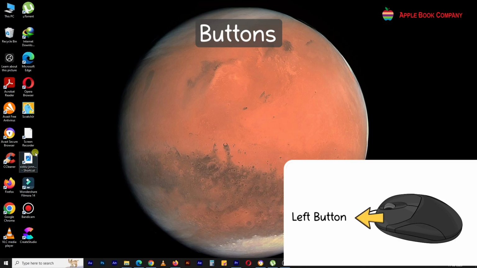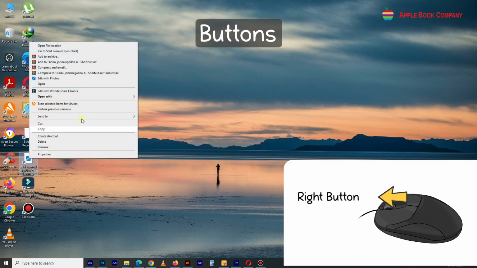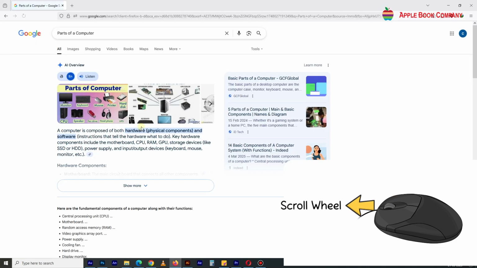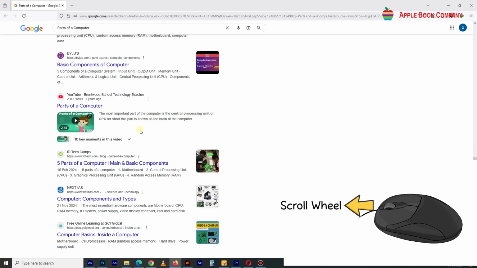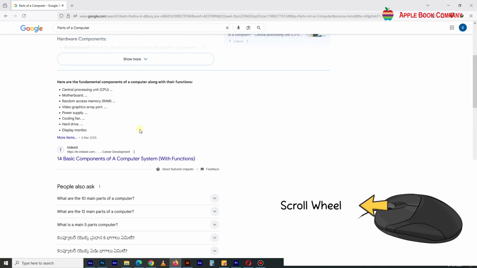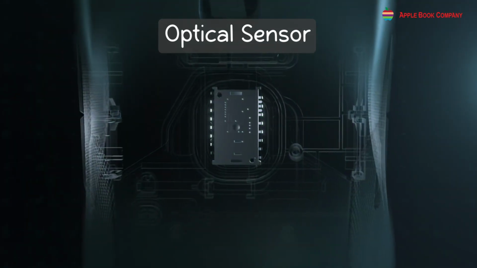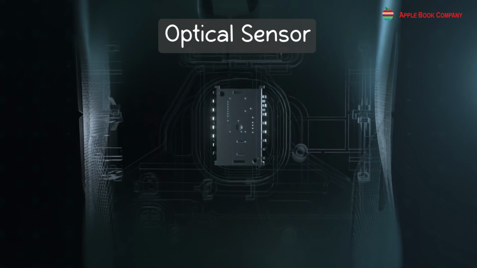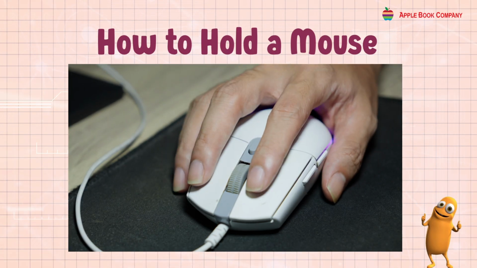Left button. This is the main button used to click on things. Right button. This button opens special menus. Scroll wheel. Between the buttons, there is a wheel that helps move up and down through pages or zoom in and out. Optical sensor. On the bottom of an optical or wireless mouse, there is a light sensor that detects movement.